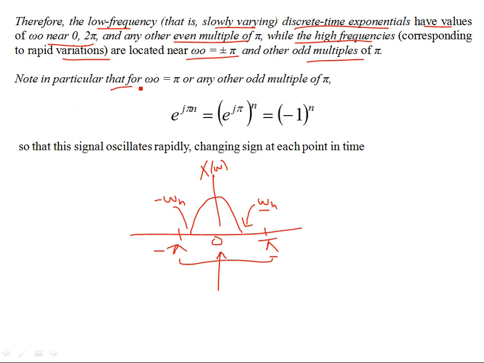So note that in particular for omega naught equal to pi, or any other odd multiple of pi, this is the situation. If omega naught is pi, then it's simply minus 1 to the n. So after each successive sample, the sign is going to change. For odd index n, this is minus. For even index, it will be positive. So the signal oscillates very rapidly, changing sign at each point in time.